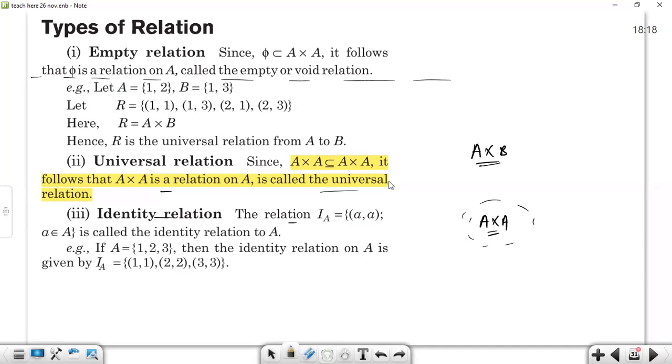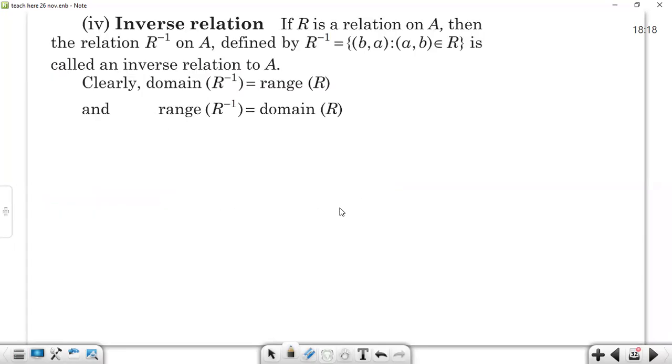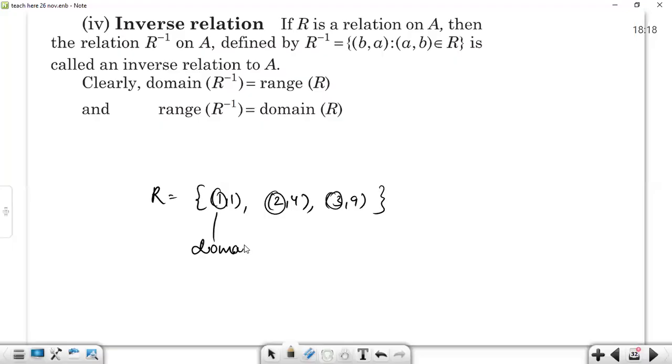Any doubt? Inverse relation is basically where we invert the first and second elements. Let me write a relation like this. We were calling this domain the set of first elements. So domain will be the set of first elements: 1, 2, and 3. Range will be the set of second elements: 1, 4, and 9.